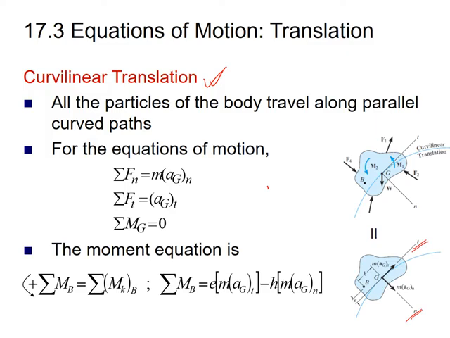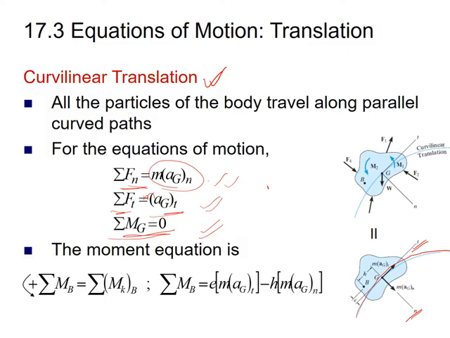In this case, as the rigid body has to follow the curve on which it is traveling, you have to draw the normal and tangential axes, similar to what we draw for the case of particles. Now the sum of the forces in the normal direction will be equal to m a_G n. The sum of the forces in the tangential direction equals m a_G t, and the sum of the moments about point G equals 0. So these are the three equations that you have to use.